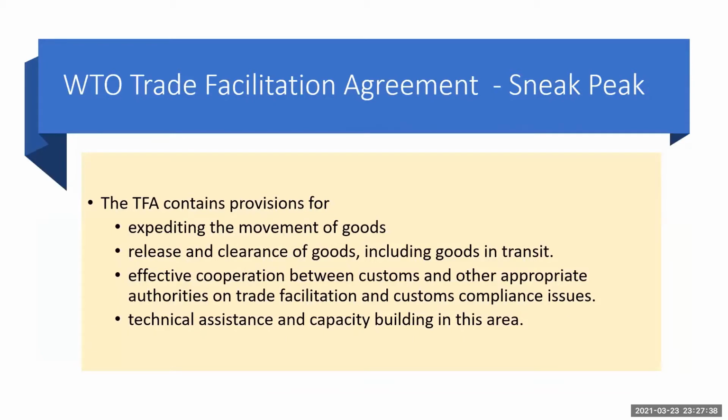So, a quick sneak peek into the WTO Trade Facilitation Agreement. This agreement essentially contains provisions for expediting the movement of goods, release and clearance of goods, including the ones which are in transit, effective cooperation between customs and other appropriate authorities on trade facilitation and customs compliance issues, and technical assistance in capacity building in this area.